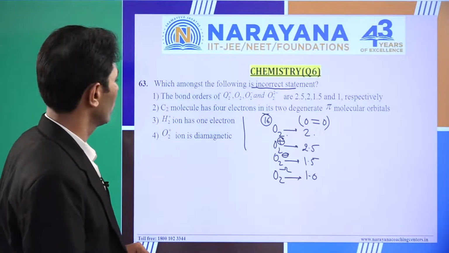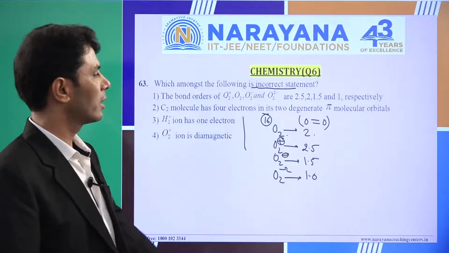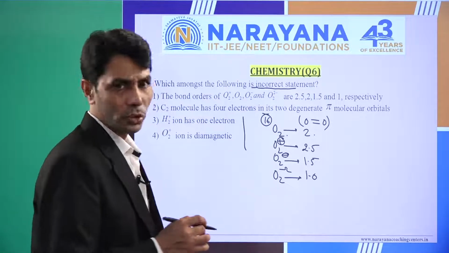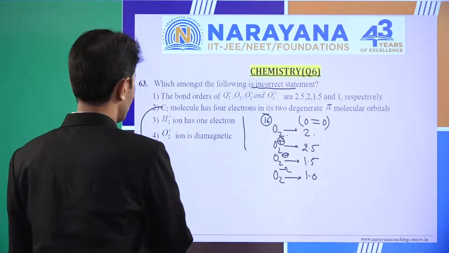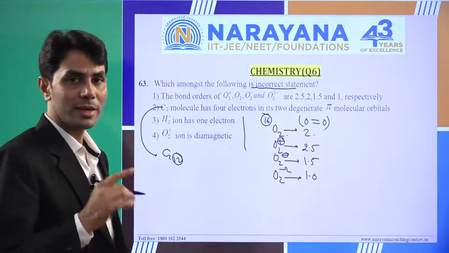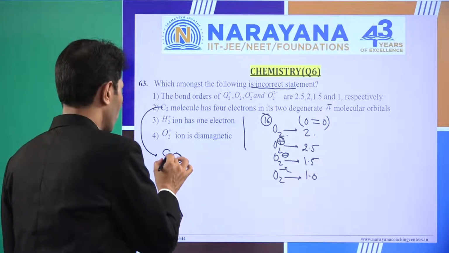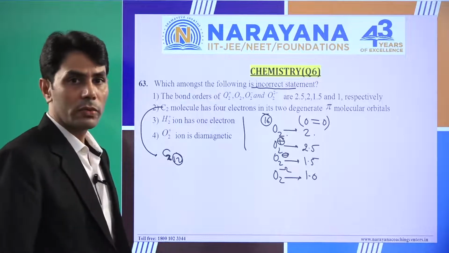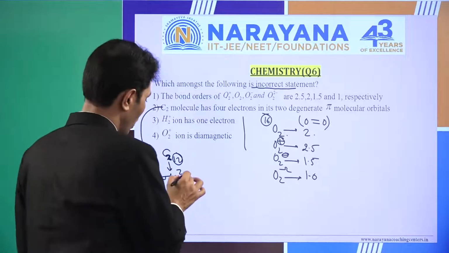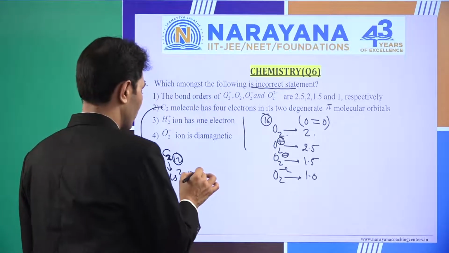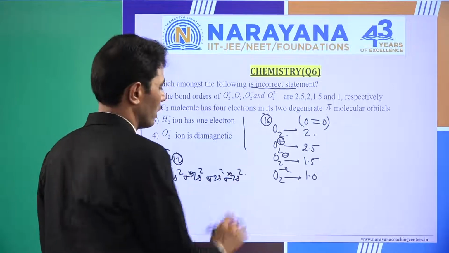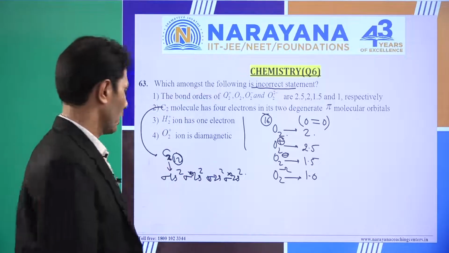Second one: C2 molecule has 4 electrons in its 2 degenerate pi molecular orbitals. For this, we must have some idea about molecular orbitals. How many total electrons are in C2? C2, sir, has 12 electrons. It means the total number of electrons is less than 14. So which molecular orbital electronic configuration do we have to use? This one. Sigma 1s has 2 electrons, right? After that sigma star 1s has 2, sigma 2s has 2, sigma star 2s has 2, right? We have filled 8 electrons till now.